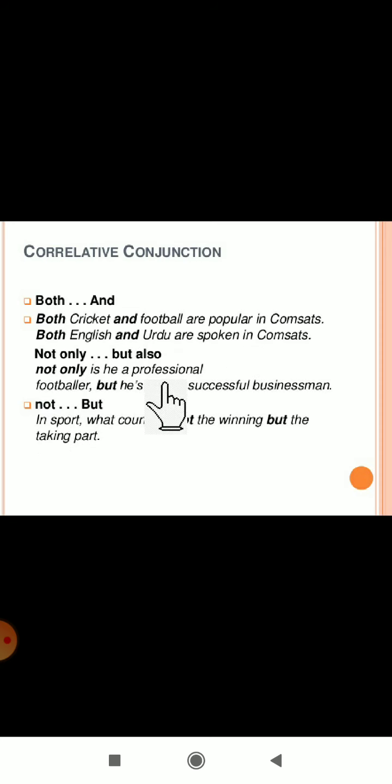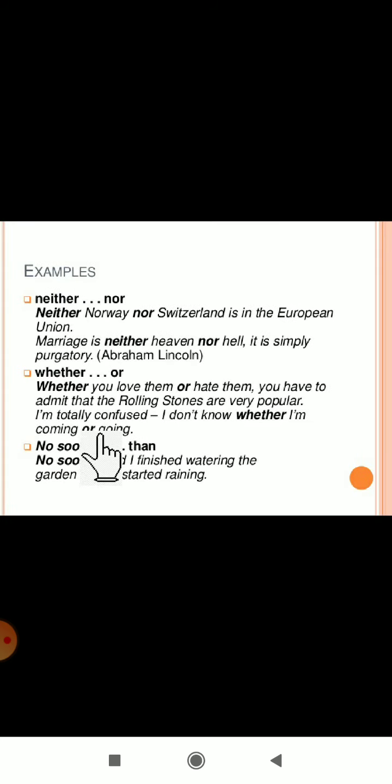Here, not only/but also. Not only is he a professional footballer, but he is also a successful businessman. Not/but: in sport what counts is not the winning but the taking part. One more example, neither/nor. Neither Norway nor Switzerland is in the European Union. Marriage is neither heaven nor hell. It is simply purgatory.